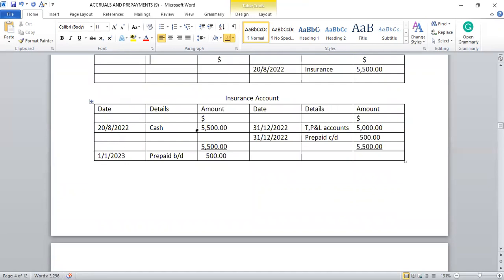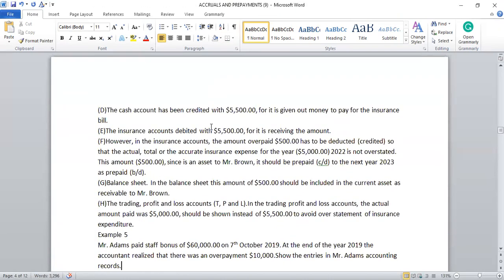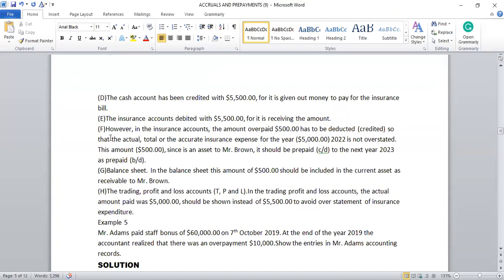Debited with the $5,500, because it is receiving that amount. However, in the insurance account, the amount overpaid, $500, has to be deducted, that is credited, so that the accurate insurance expense for the year, $5,000, is not overstated.